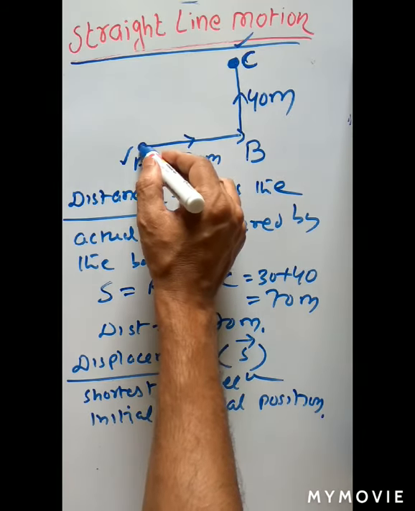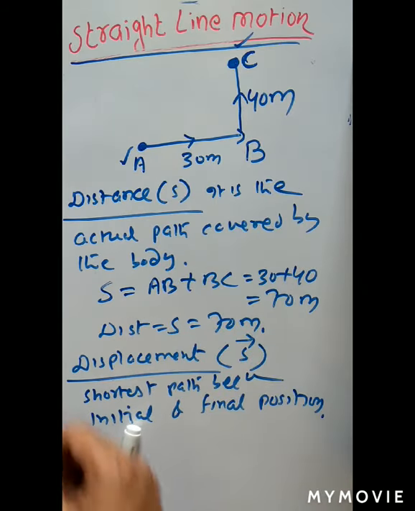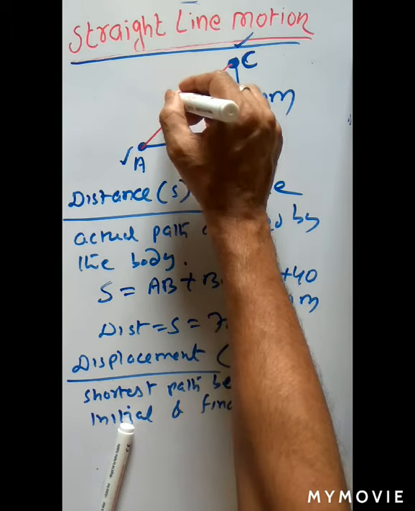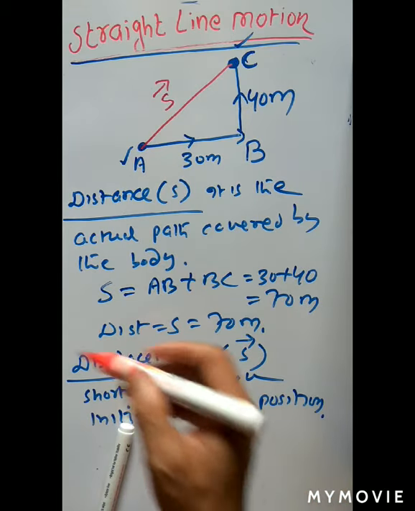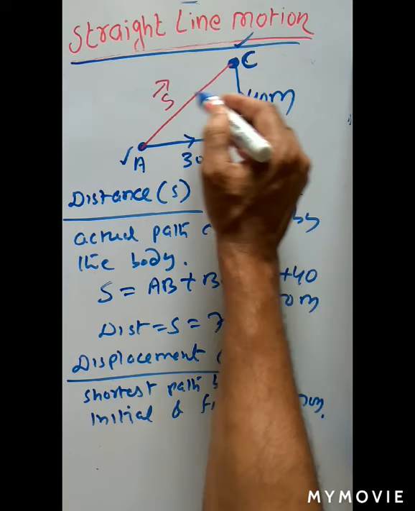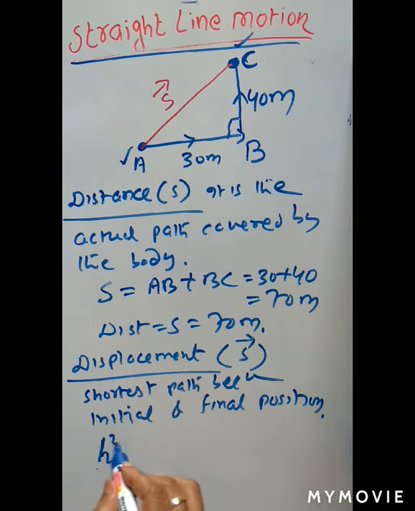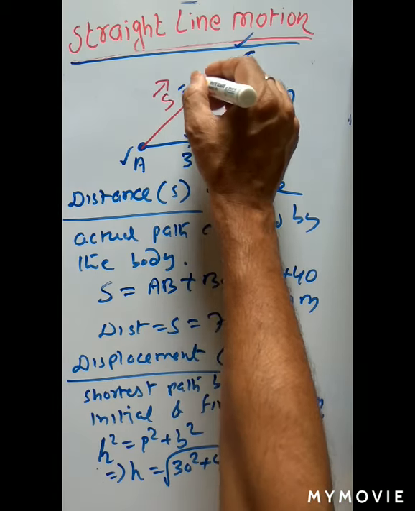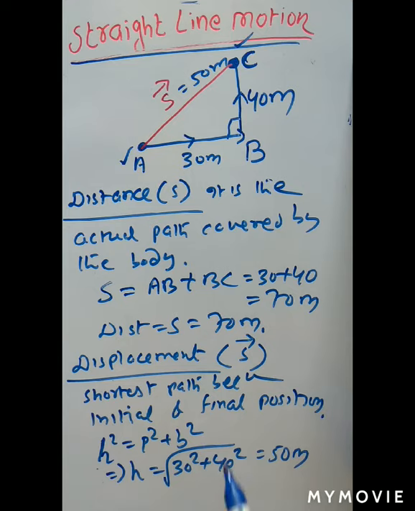Okay. So here the initial point is A, the final point is C. Just join AC with a straight line. So the magnitude of AC is our displacement. Now you know the Pythagoras theorem. If this is B, this is P, this is H, H square is equal to P square plus B square. So here H is equal to the square root of 30 square plus 40 square, which is equal to 50 meter. So displacement is 50 meter. Clear? So distance is 70 meter, but displacement is 50 meter.